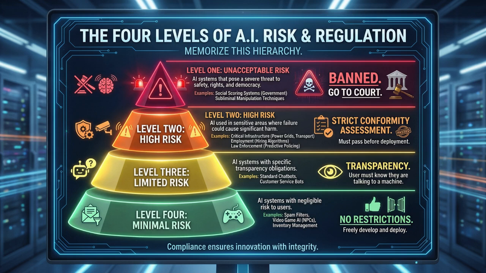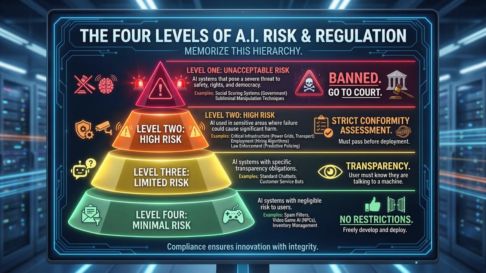Level 2 is high risk. This includes AI in critical infrastructure, employment, or law enforcement. You can build these, but you must pass a strict conformity assessment before you deploy. Level 3 is limited risk. This is your standard chatbot. The main requirement here is transparency. The user must know they are talking to a machine. Level 4 is minimal risk. This is your spam filter or video game AI. There are no restrictions here.